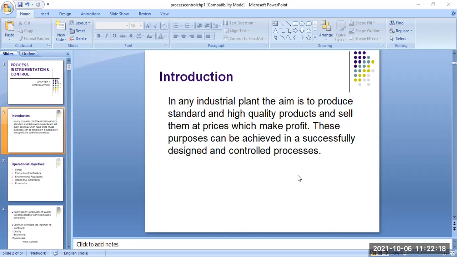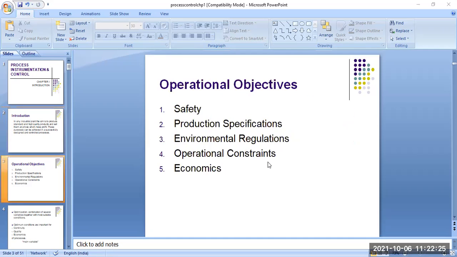So process control, or process instrumentation and control devices, have different types of objectives.